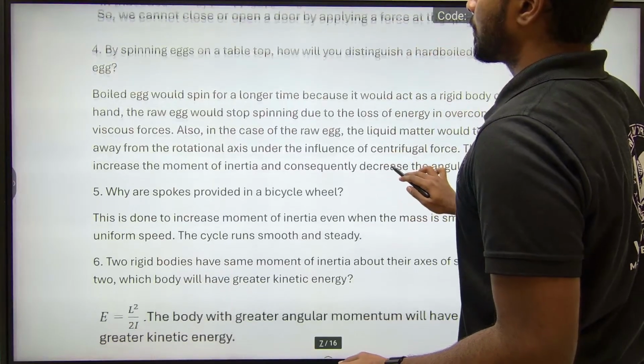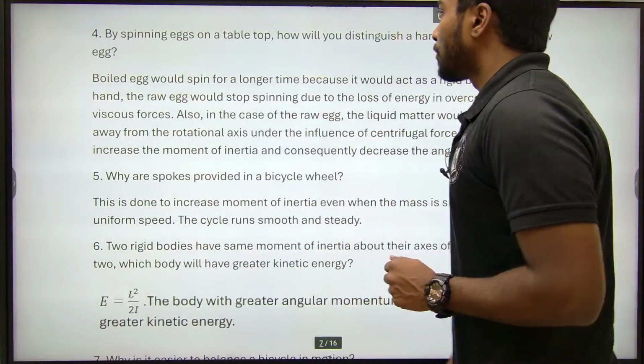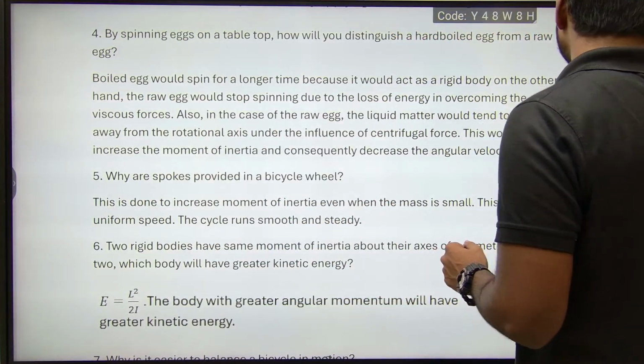Yeah. The next fourth question and fifth question are visible on the board, right? Yes, fine. So let me take a pen first and we'll go for the questions.